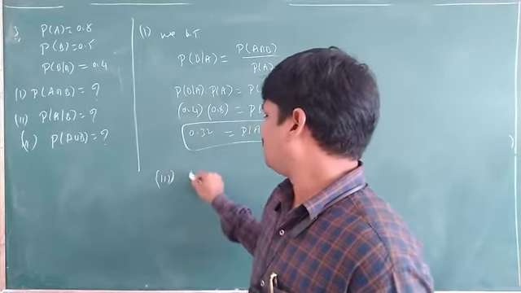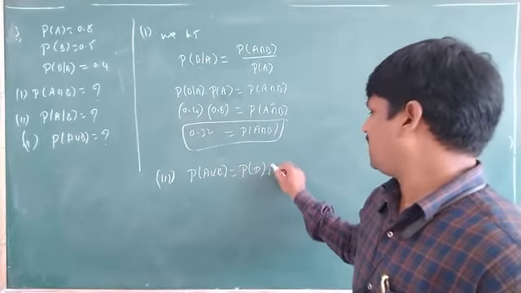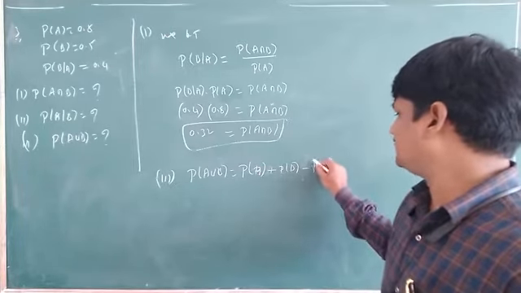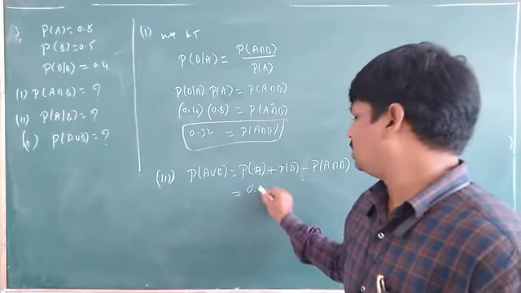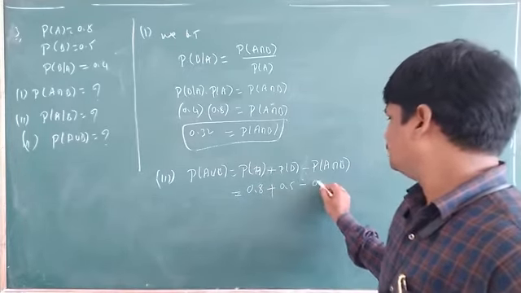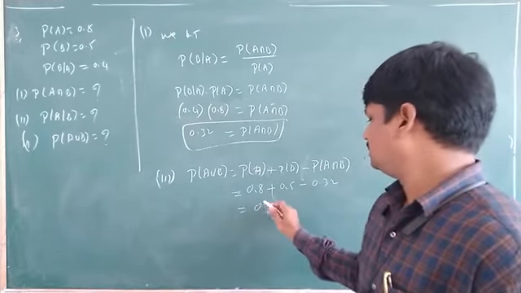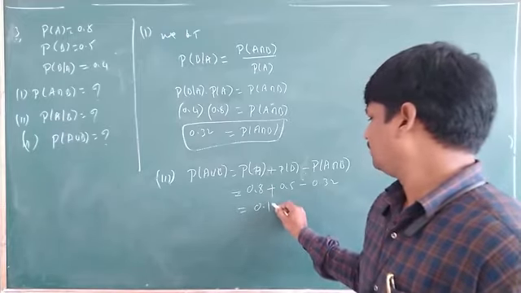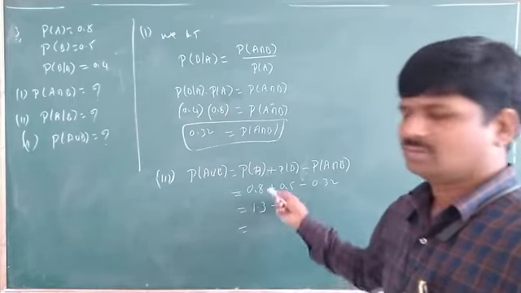Probability of A union B we have to find. Third question: what is the probability of A union B? Probability of A union B is equal to, what is the formula? Probability of A plus probability of B minus probability of A intersection B. So you know all these values. Probability of A value 0.8 plus probability of B means 0.5 minus 0.32. So just simplify this one. 0.5 plus 0.8 is 1.3, minus 0.32. Subtract this one and you will get the answer.